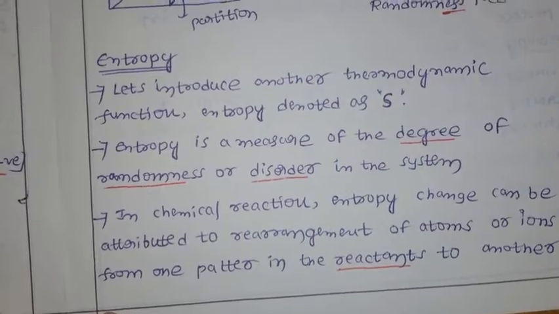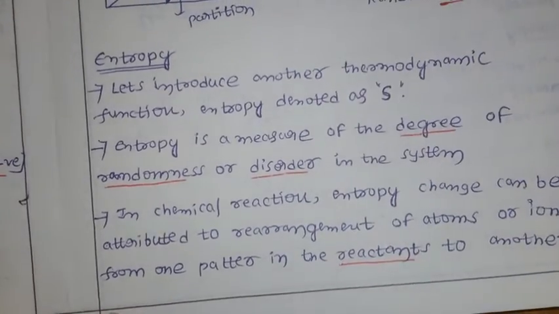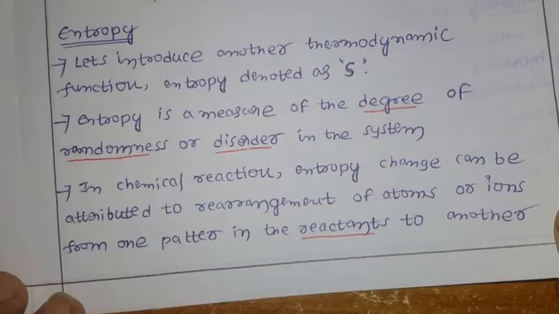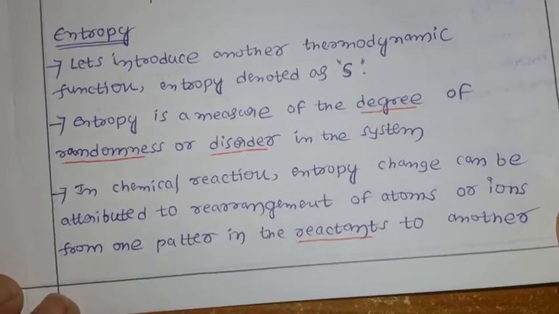In a chemical reaction, entropy change can be attributed to rearrangement of atoms or ions from one pattern in the reactant to another pattern in the product. If you see here, from reactant to product, there is a change in entropy. I will go through examples also; we have a problem based on this.